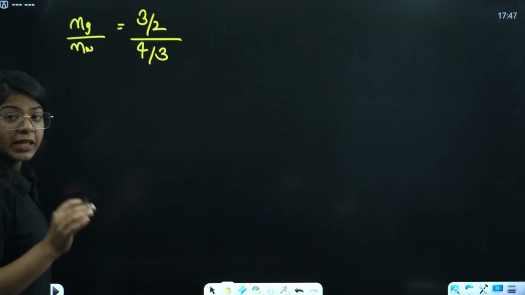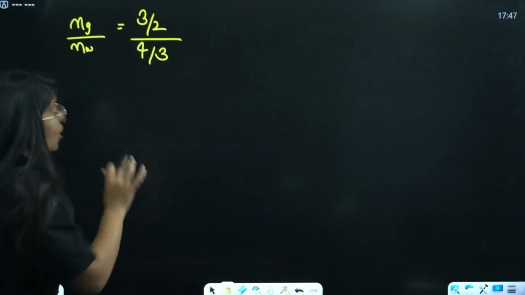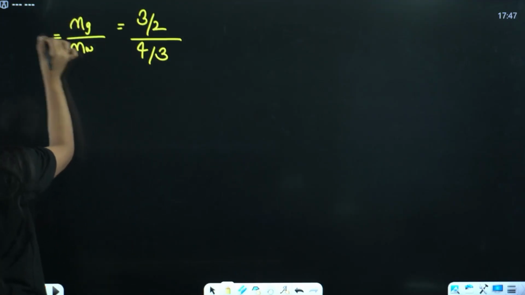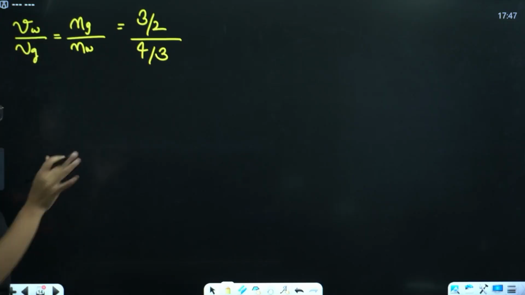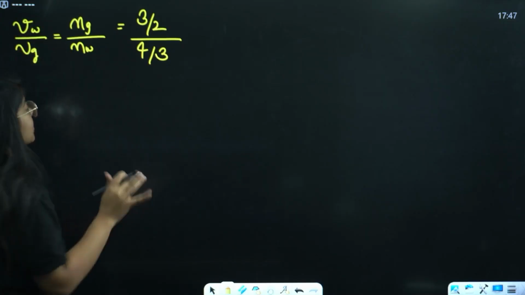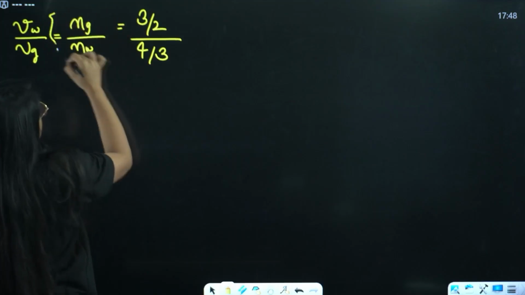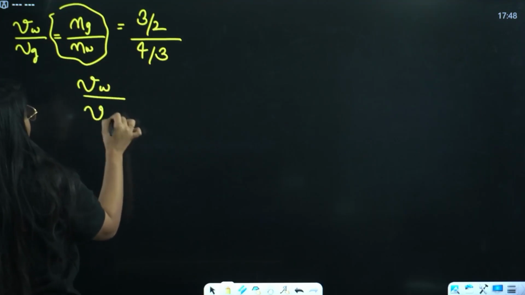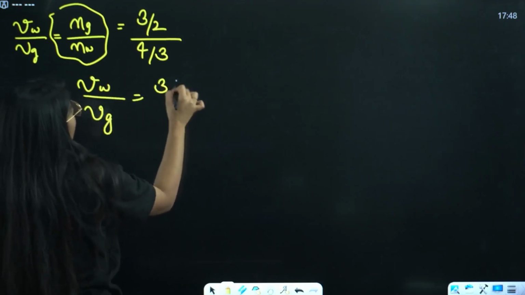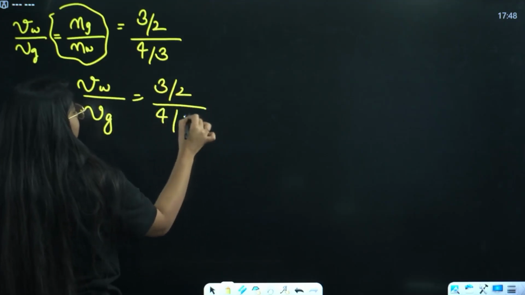Now velocity of light in glass will be the inverse of this, right? See, this is velocity of light in water, velocity of light in glass. This makes sense. So if I just cancel this term out, this will be velocity of water divided by velocity of glass, that will be 3/2 divided by 4/3, right?